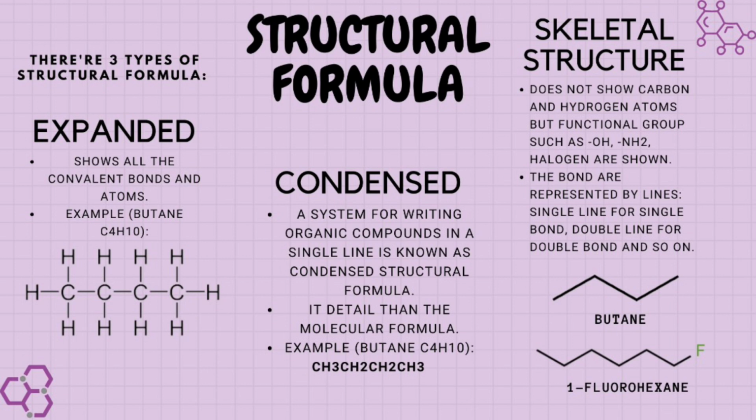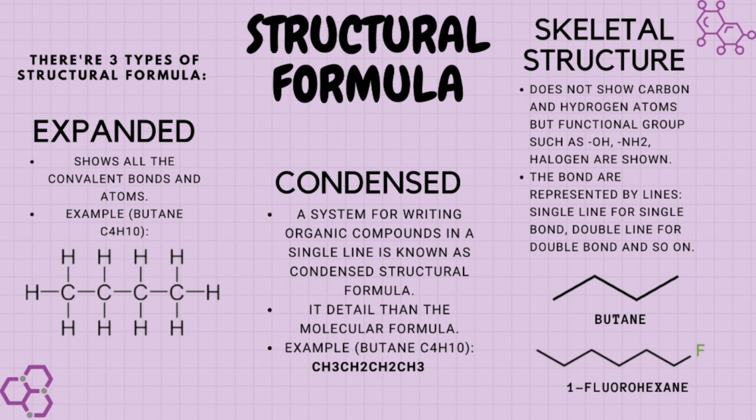And lastly, skeletal structure. Skeletal structure doesn't show carbon and hydrogen atoms, but functional groups such as hydroxy, NH2, and halogen are shown. The bonds are represented by lines: single line for single bond, double line for double bond, and triple line for triple bond.